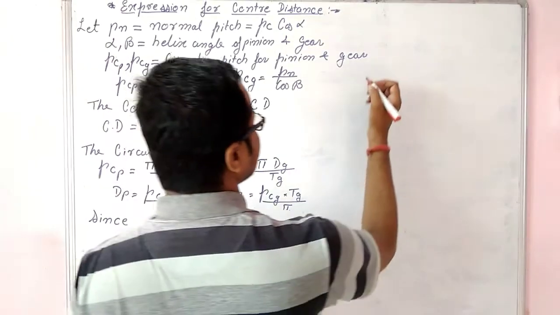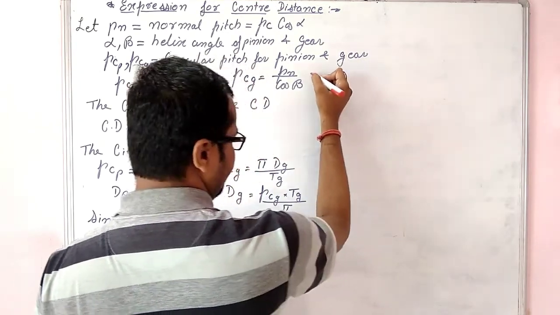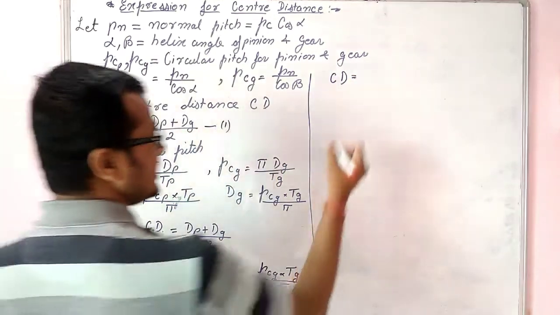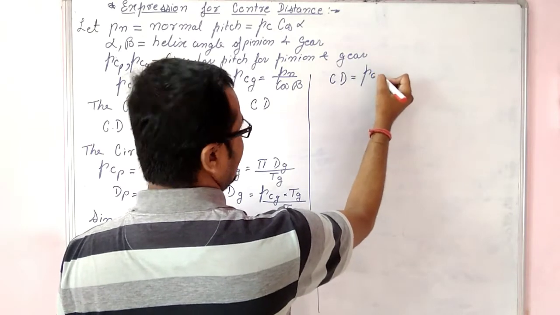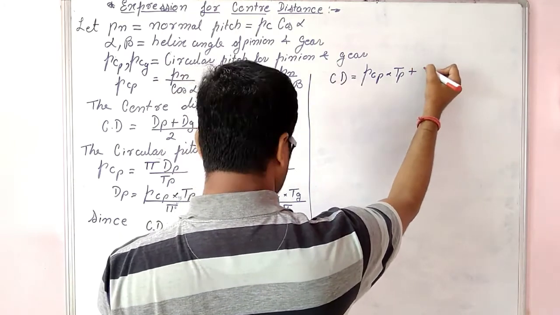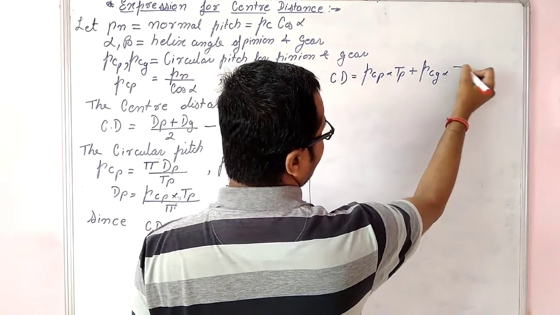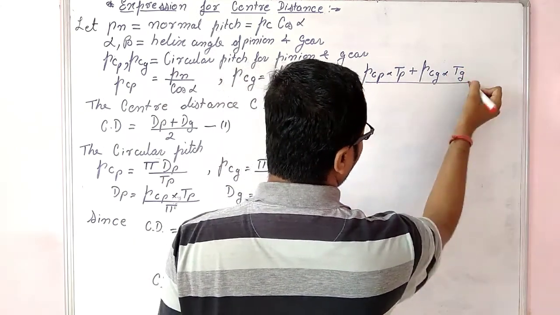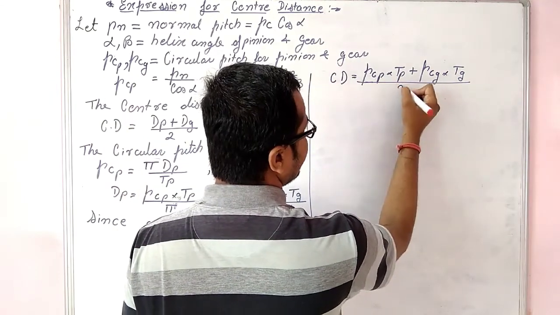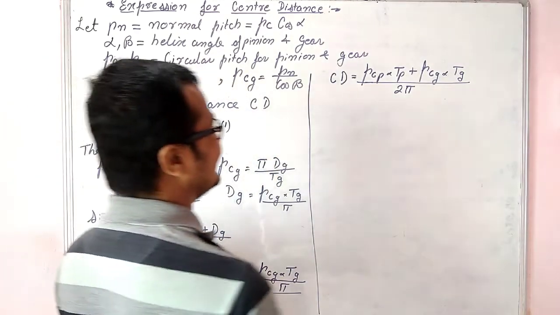The center distance will be equal to PCP into TP, circular pitch for pinion into number of teeth on pinion, plus PCG into TG, circular pitch for gear into number of teeth on gear, upon pi, and that pi will get multiplied with 2, that is, upon 2 pi. So that will be the final expression for center distance CD.